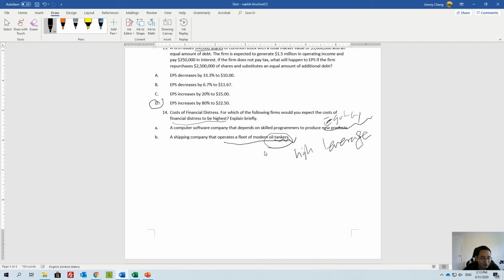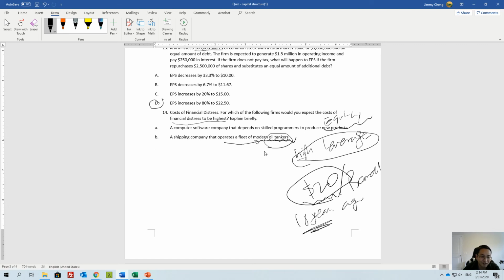Because those companies are very stable, right? The oil price today is crazy, $20 a barrel. Probably never seen that in history. The last time you saw it was 18 years ago. So that's crazy. President Trump said twice it's crazy. Even if the oil price drops, it doesn't really impact them too much, because people still need gas, right? And when they have oil tankers, they just rent out those oil tankers. They don't need to worry about the oil price that much. So that's why they can be very highly leveraged, and why they have a higher financial risk.